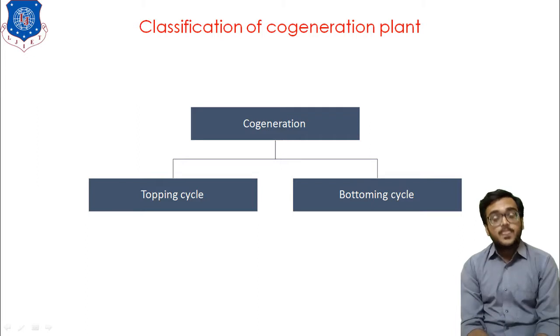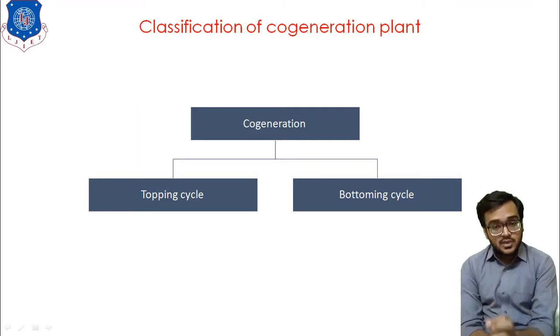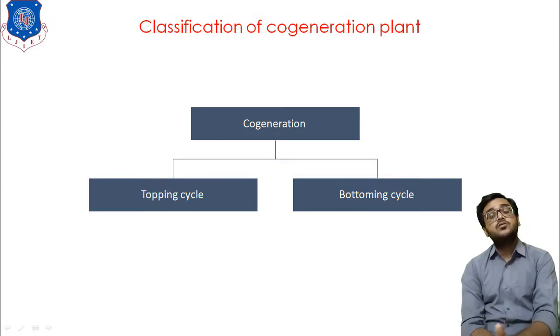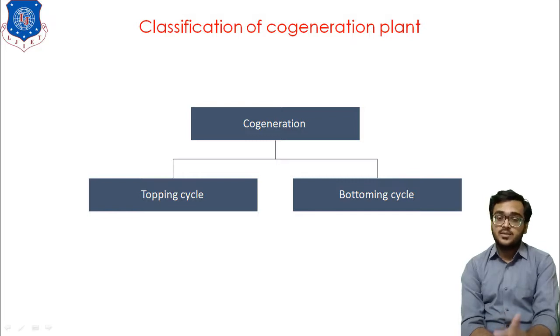Topping means you need to remember just two things. In topping plant, our main motto is to produce the electricity, while our secondary motto is to produce the thermal energy. While in the case of the bottoming plant, our main aim is to produce the thermal energy, and we generate the electricity from the losses that are produced from the generation of the thermal energy. Okay, so it is all about the bottom cycle and the top cycle plant.